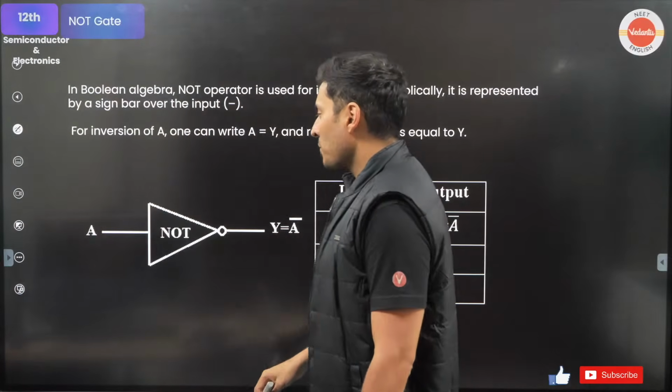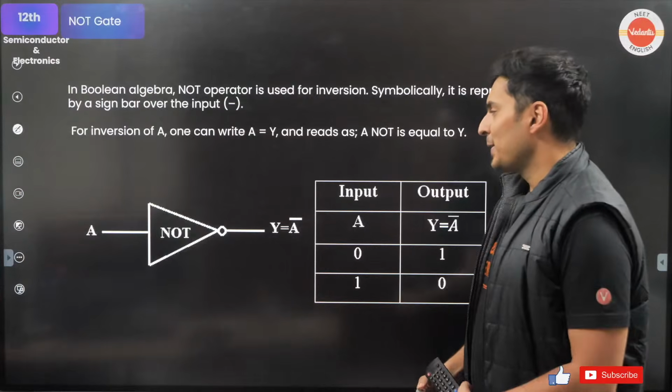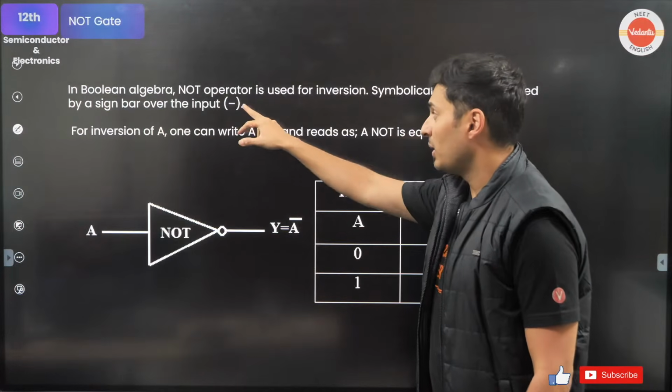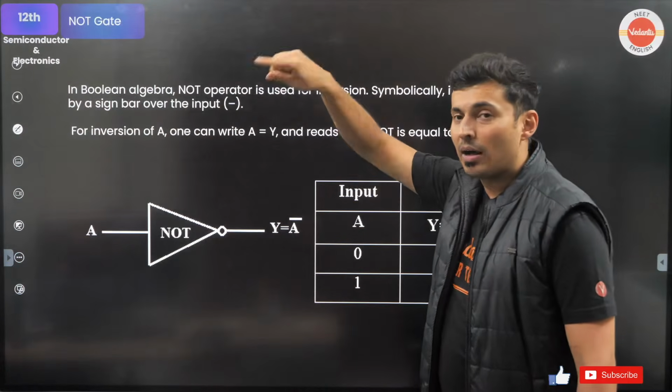Okay, great. So this NOT gate exactly negates. The symbol for that is a bar. You put a bar on the top.